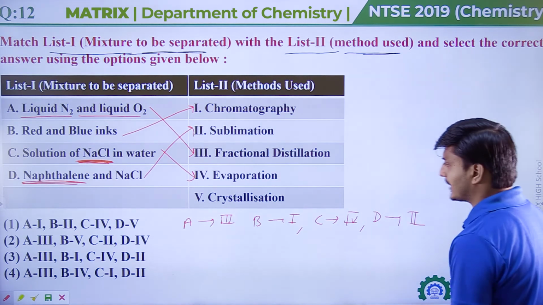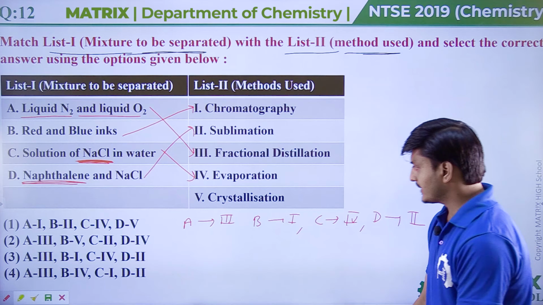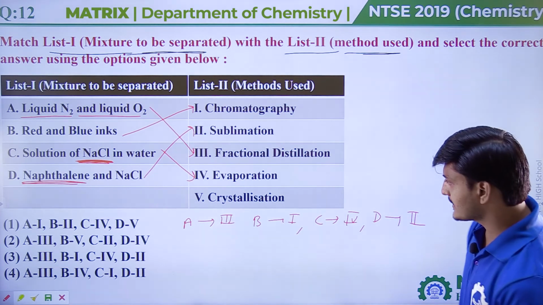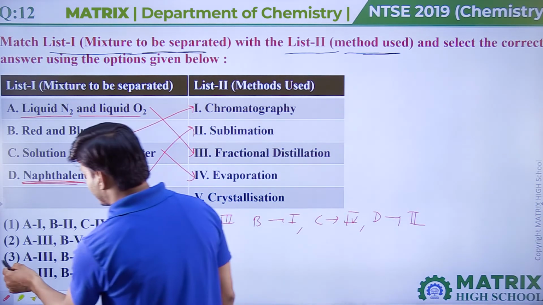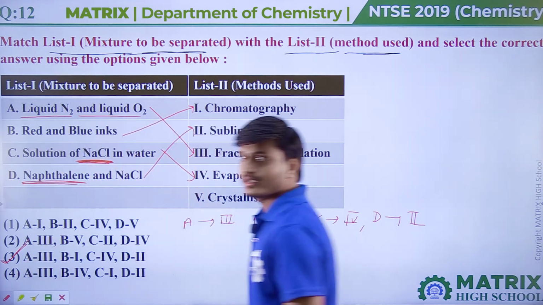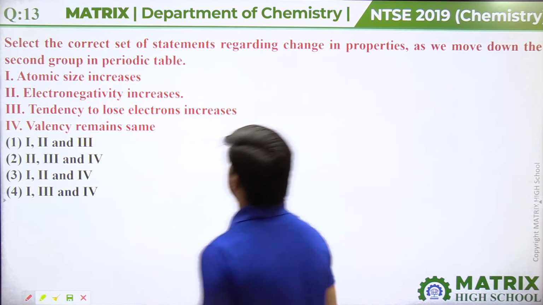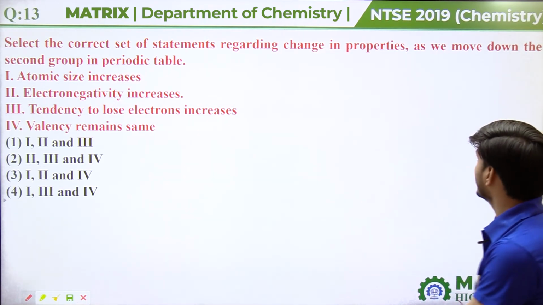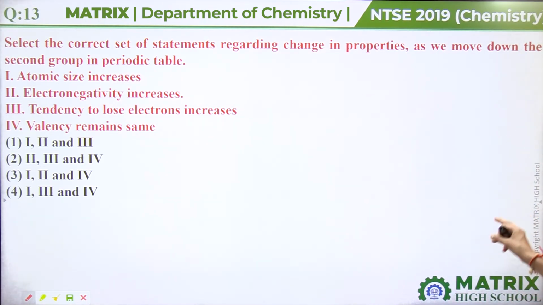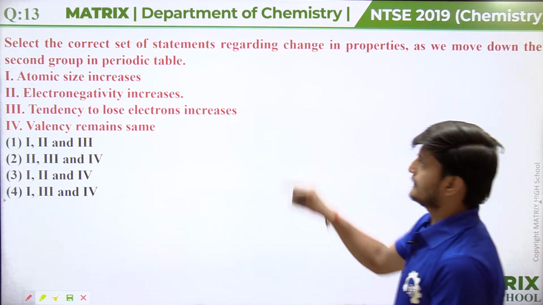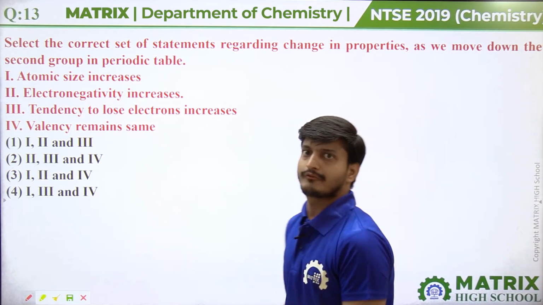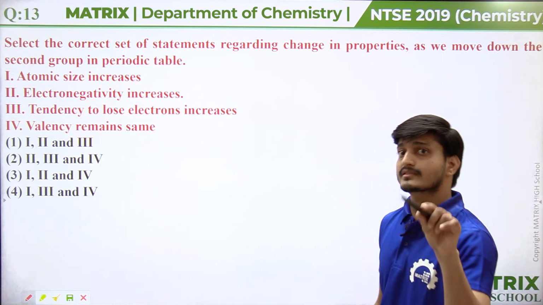So see the correct option, guys. Here which option should be correct, guys? What we can say here, we can say the third option should be correct, guys. Third option will be our answer. Okay, the next question is, select the correct set of statements regarding change in properties as we move down the second group in the periodic table. Okay, we are moving down the second group.